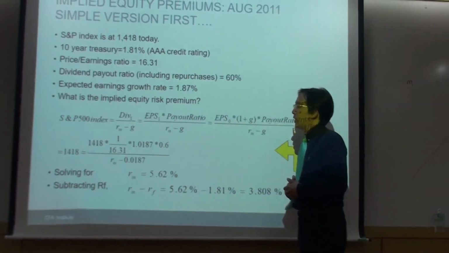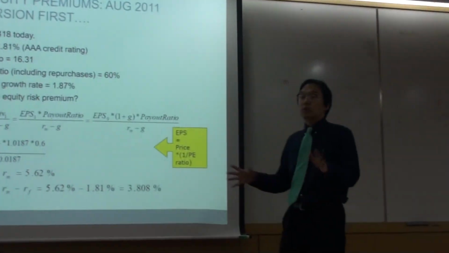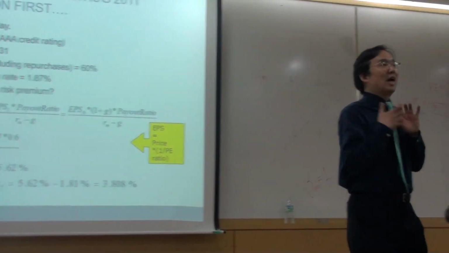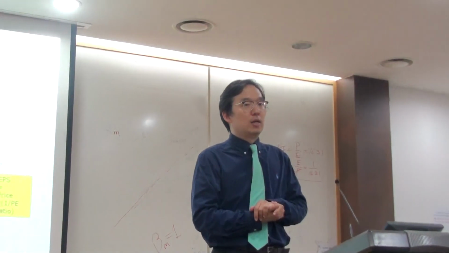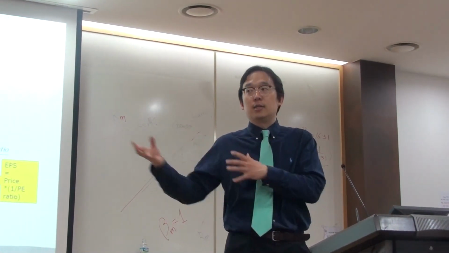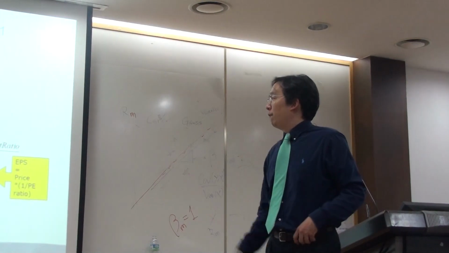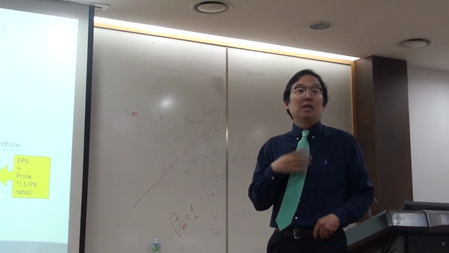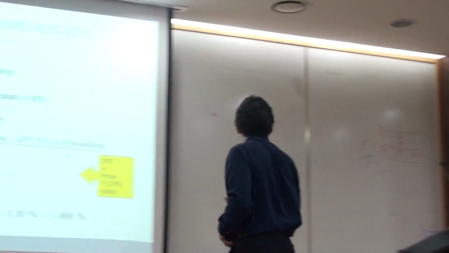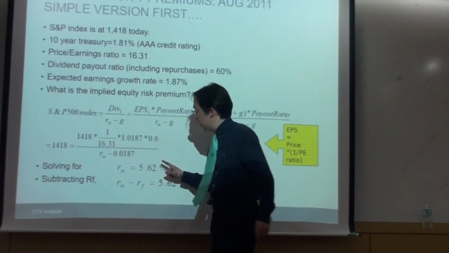That's 5.62%. Don't stop there. That's just an IRR, right? Internal rate of return that justifies this investment. Now, what do we do? Our final destination is the risk premium. So we have to subtract RF from this one.